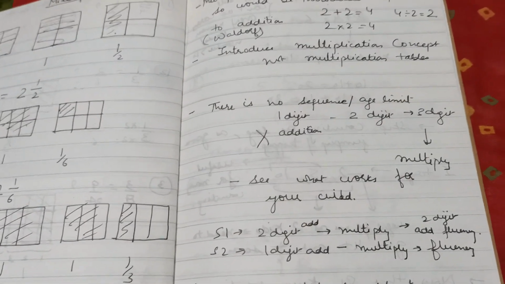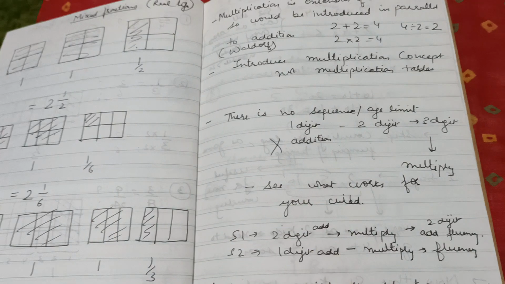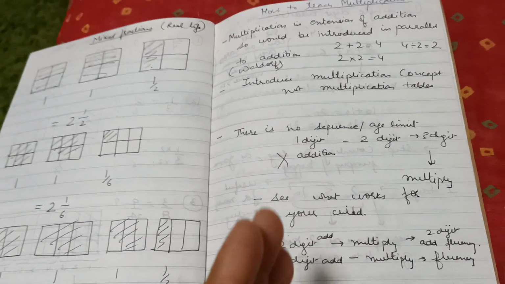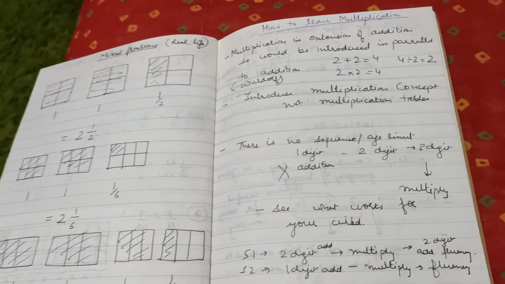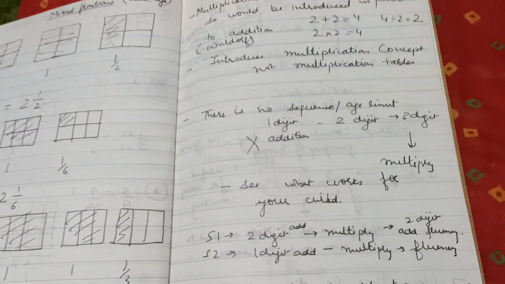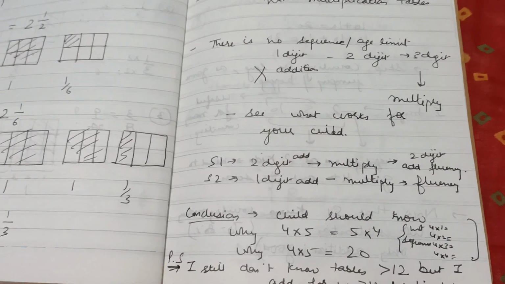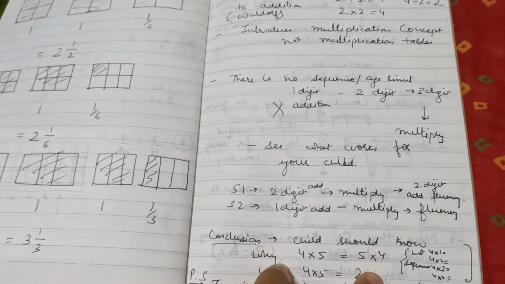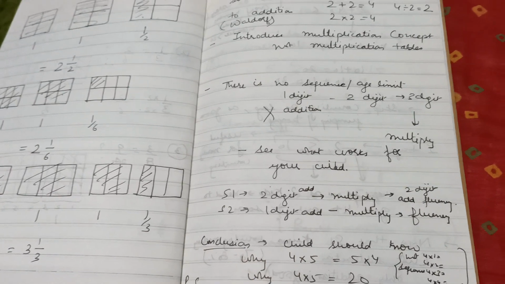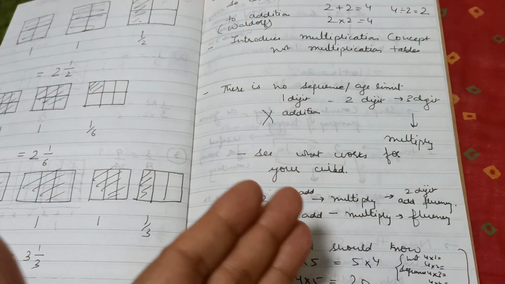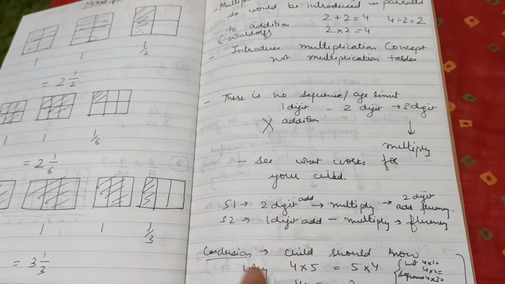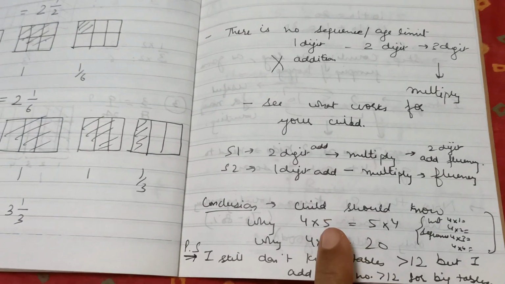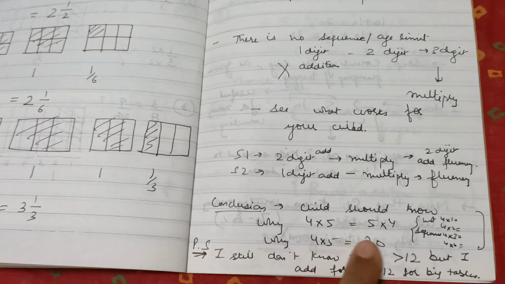I want them to know that 4 into 5 means 4 written 5 times. So rather than 4 plus 4 plus 4 plus 4 plus 4, we can write 4 into 5. That's the concept I want them to know by the end of this year. I then want them to know that 4 5 times and 5 4 times are the same, and 4 5 times is 20, and why it is 20. That is on the basis of addition.